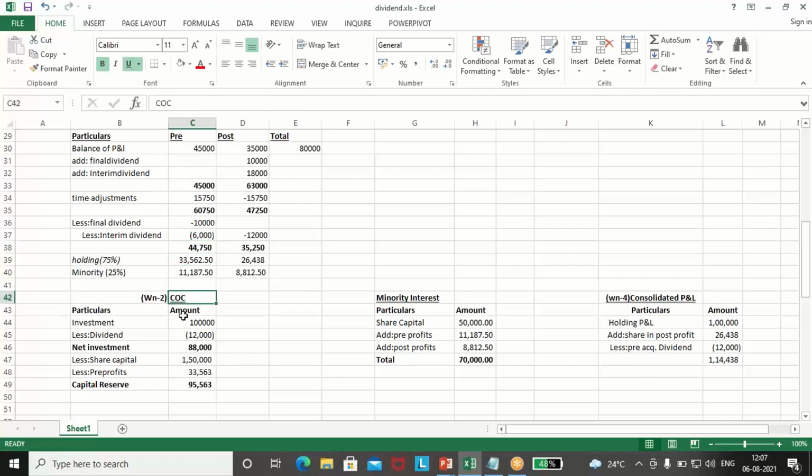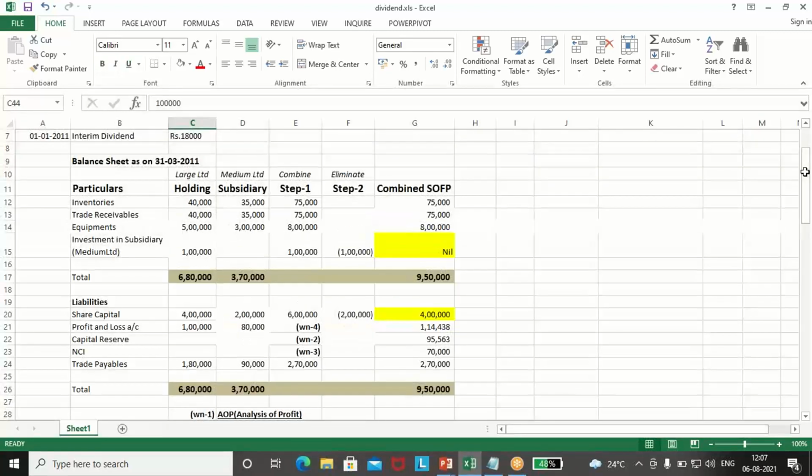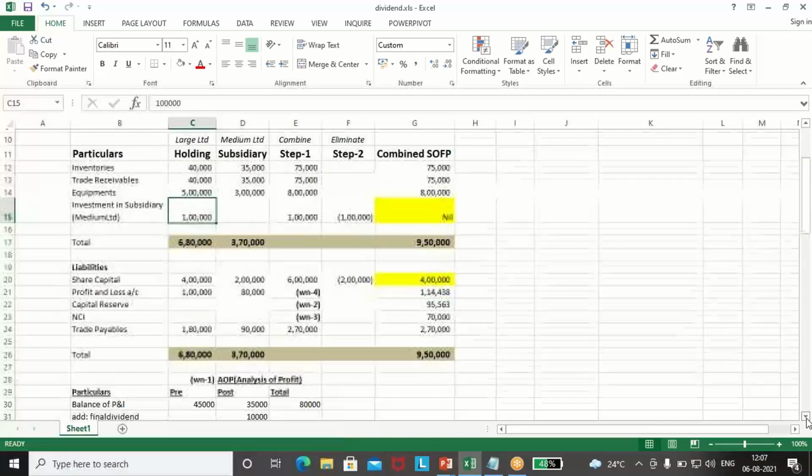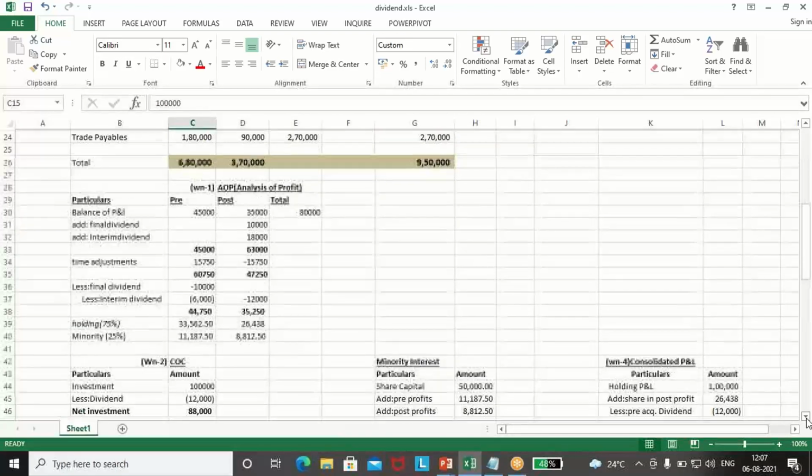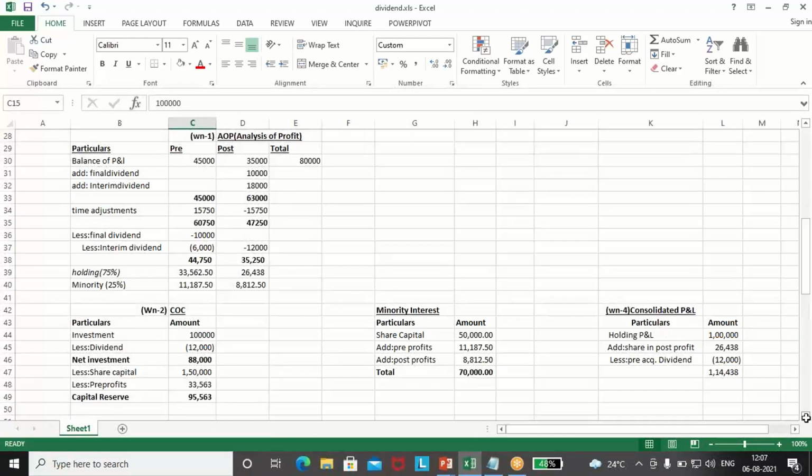So cost of control, working note number 2. We have done the investments of 1 lakh. We can see investment in subsidiaries of 1 lakh rupees. So we'll write investment as we have seen how the goodwill is investment less net assets. Investment is 1 lakh.